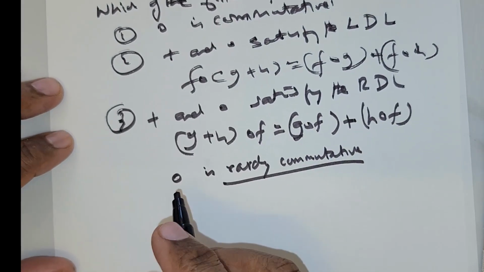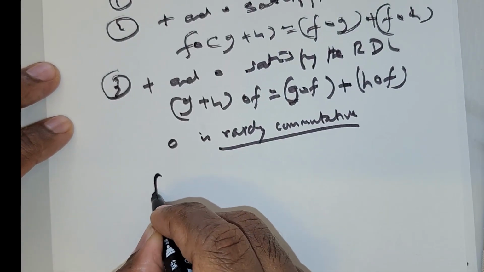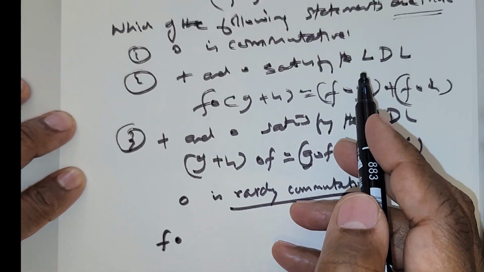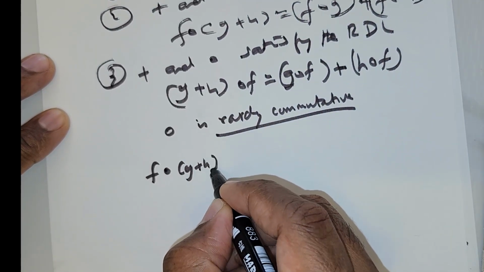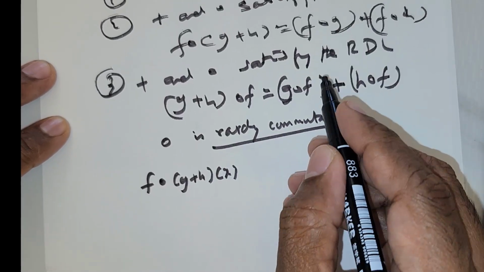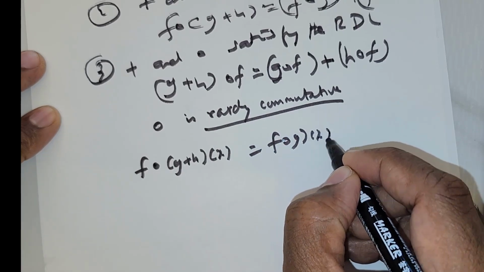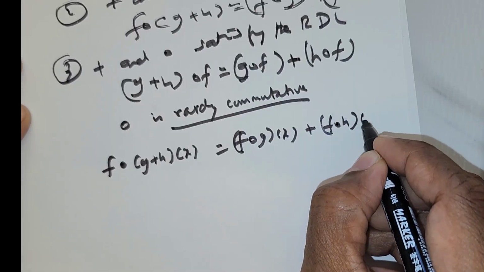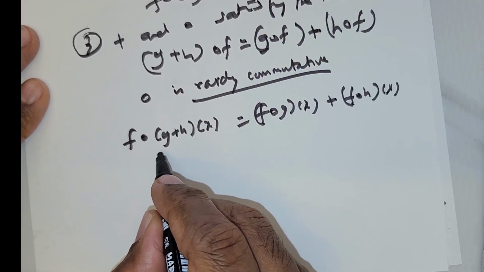Now let's check if statement number 2 is true. We are asked to show that the left distributive law is true. So f ∘ (g + h)(x) should give us (f ∘ g)(x) + (f ∘ h)(x).